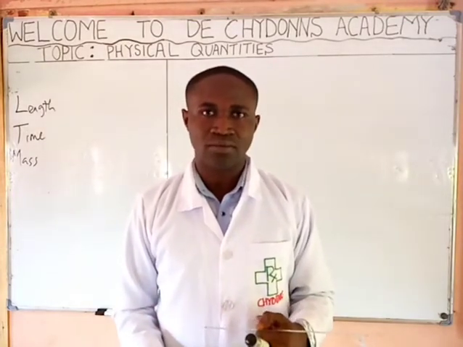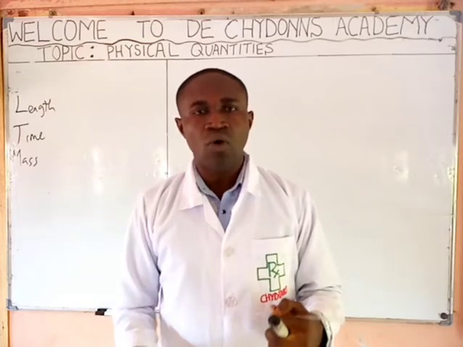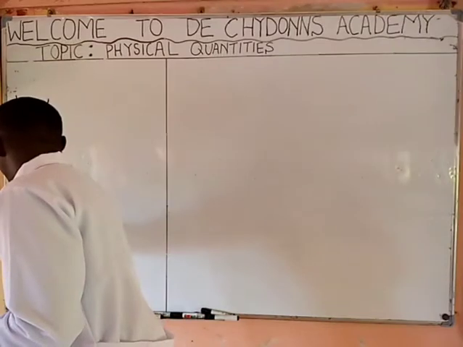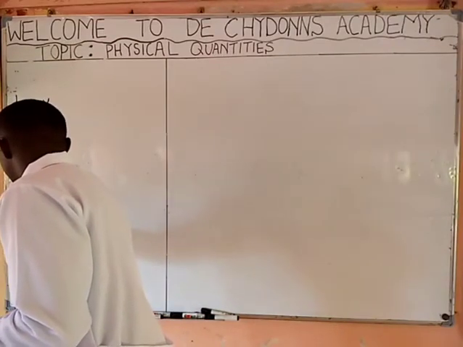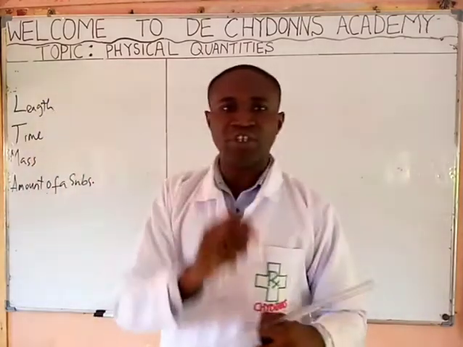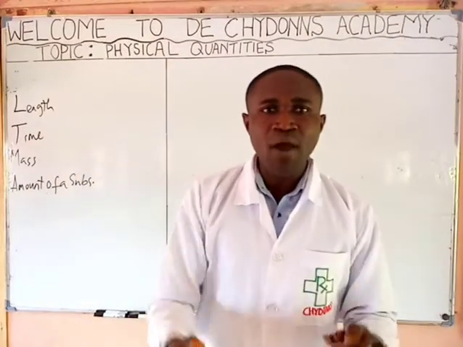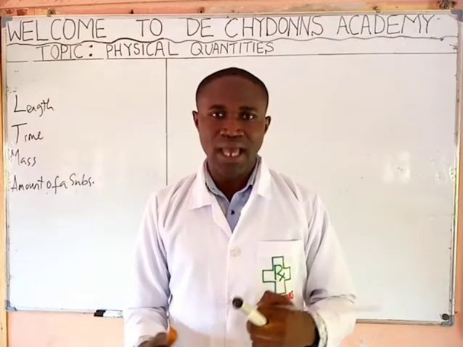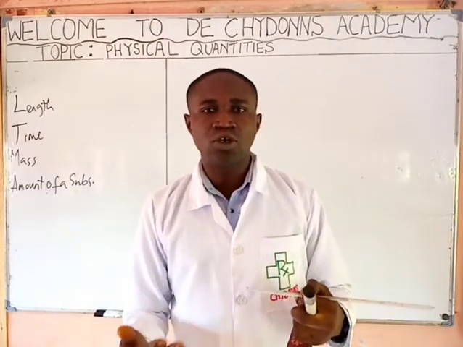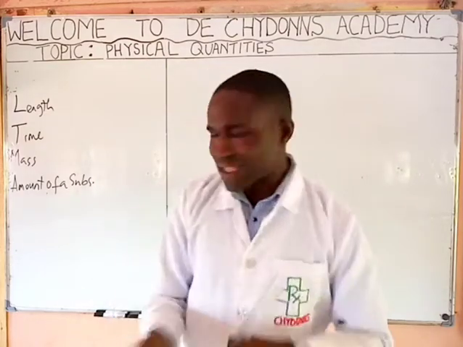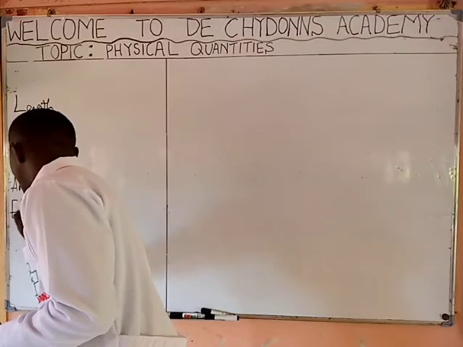Yes, we can, using weighing scales. That is, amount of a substance is a physical quantity. Can we measure out electric current? Yes, we can do that using ammeter, galvanometer. That is, electric current is a physical quantity.